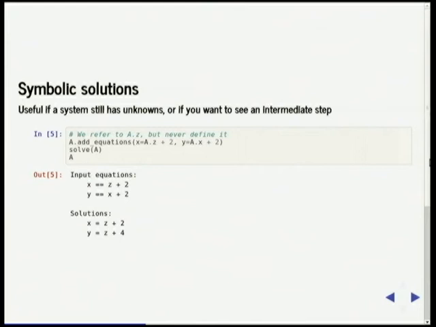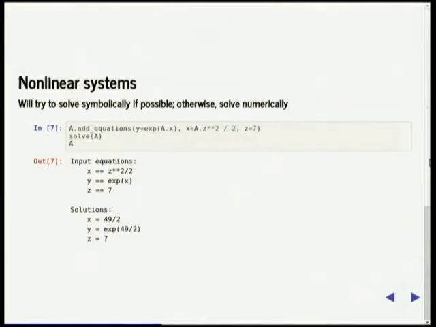So, symbolic solution. If you mistype something or if you don't know what something is, here we have x equals a.z. We didn't define z anywhere, so we solve it, and the solutions are in terms of z. So x equals z plus 2, y equals z plus 4. That looks easy to me. Hopefully people agree. And it doesn't have to be linear. It can be just any system of equations, and hopefully it's solvable. And if you can't do it symbolically, hopefully you can do it numerically. And here we see it's solved just fine.